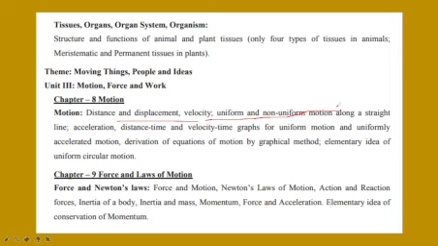Chapter number 9, Force and Laws of Motion. In this you will learn about force and Newton's laws of motion, action and reaction forces, inertia of a body, inertia and mass, momentum, force and acceleration, and elementary idea of conservation of momentum.